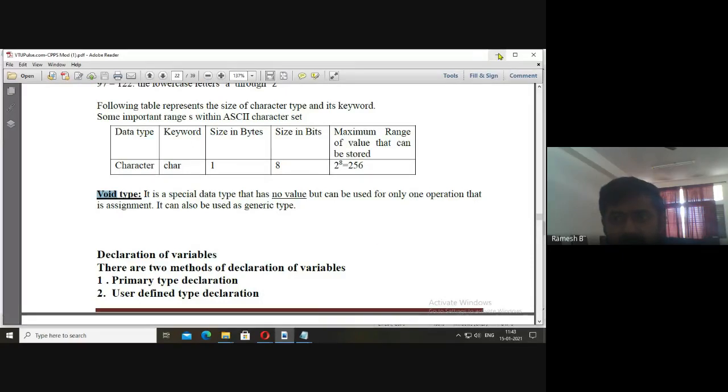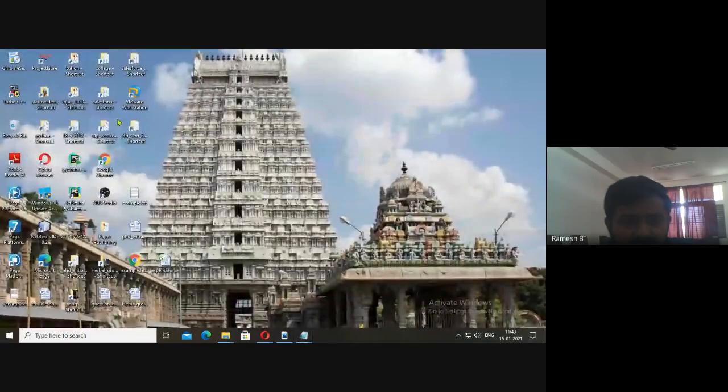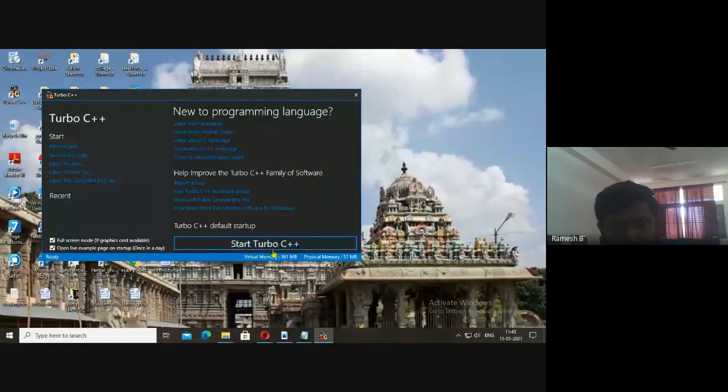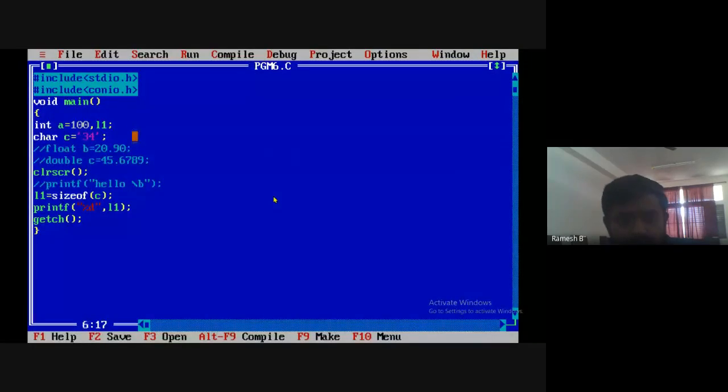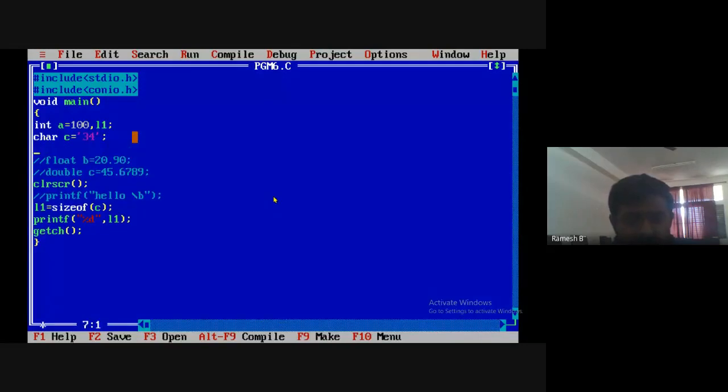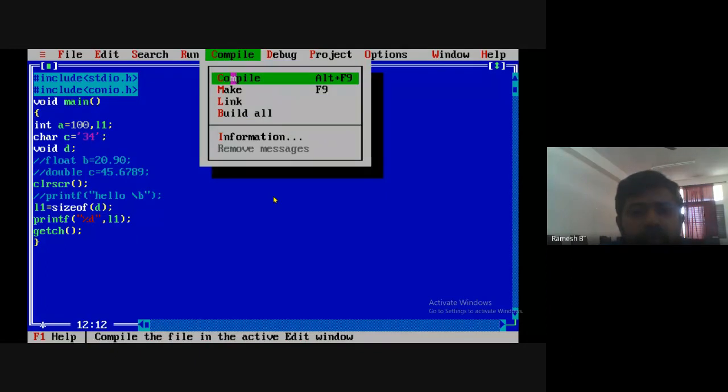Now the next type is the void data type. Let me show you that also. I forgot to show that. I'll declare one more variable, void d. Now if I take d here, what will be the output? 0 bytes. Void will occupy 0 bytes.